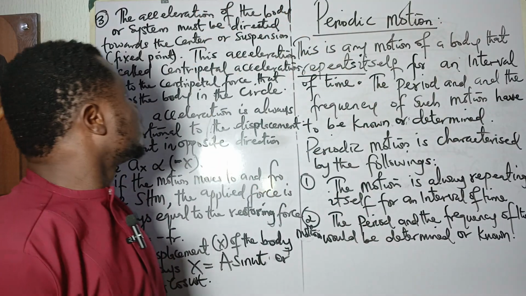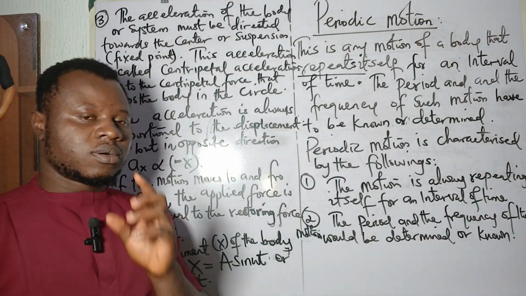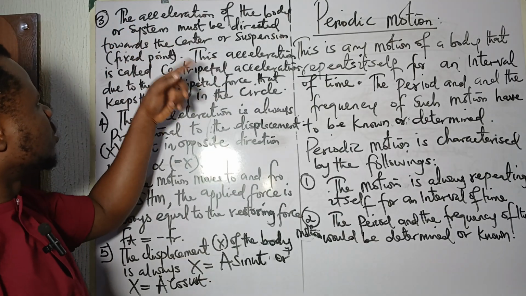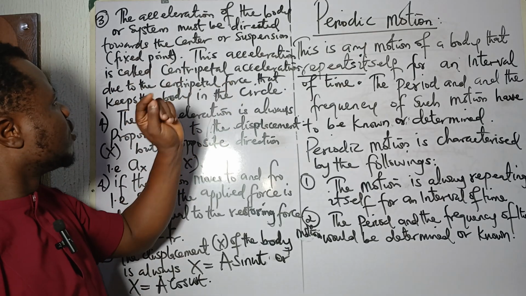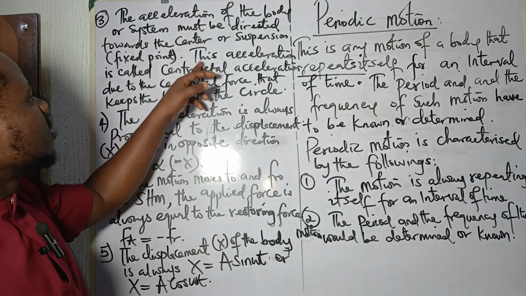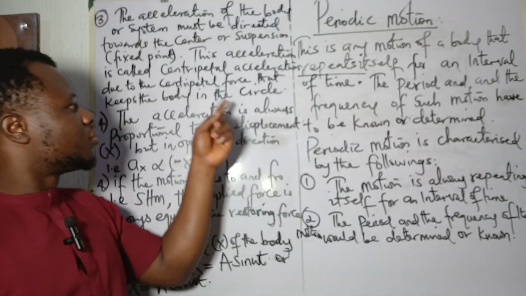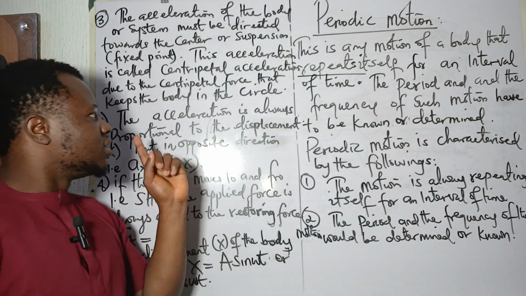That centripetal force is always there to produce a centripetal acceleration. That's why we say the acceleration of the body or system must be directed toward the center, or the suspension, or the fixed point. This acceleration is called centripetal acceleration, due to the centripetal force that keeps the body in a circle.